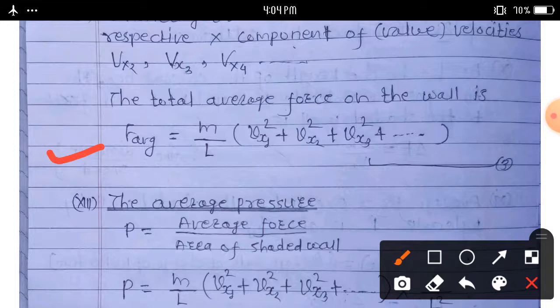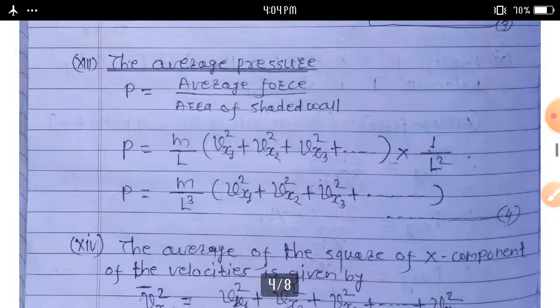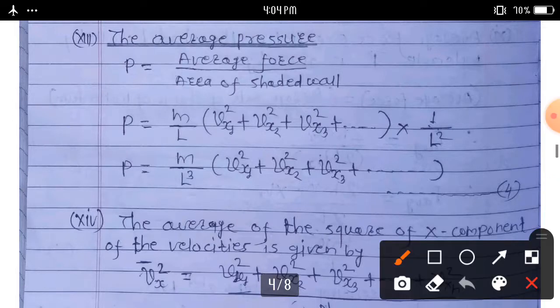Consider equation number 3 here. Then we can calculate the average pressure. Pressure means applied force upon area. Here, the average force: pressure is equal to average force upon area of the sealed rod.